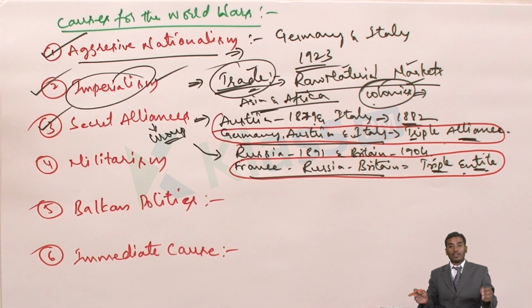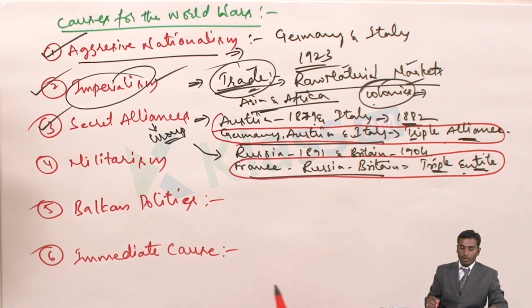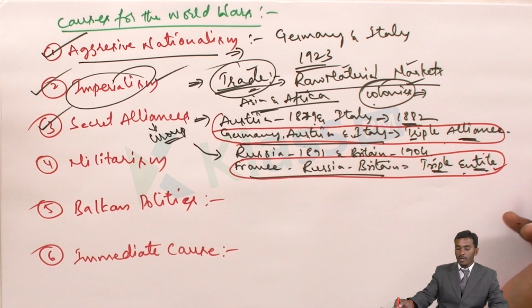So why were these groups formed? It was actually the idea of Bismarck, the Chancellor of Germany, after defeating France in the year of 1870, to isolate France. Bismarck made an alliance, a treaty, an agreement with Austria and Italy, in 1879 and 1882 respectively, and they formed a triple alliance. By seeing this, France also wanted some support from other countries, so they made an agreement with Russia and Britain, and they formed one group that we call the triple entity.